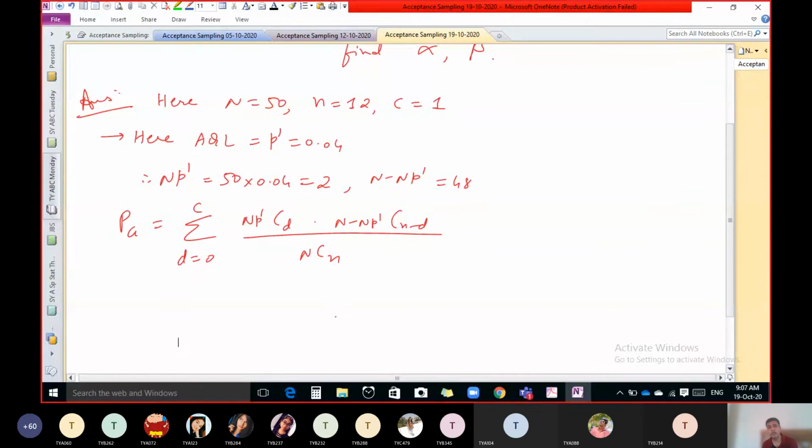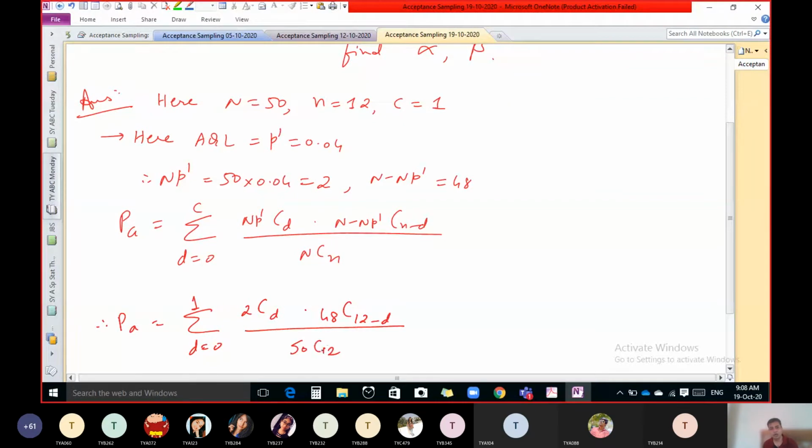Put all the values in the formula. C, that is 1, NP dash, that is 2, 2 C D, N minus NP dash 48, C, small n is 12, 12 minus D upon 50 C 12.